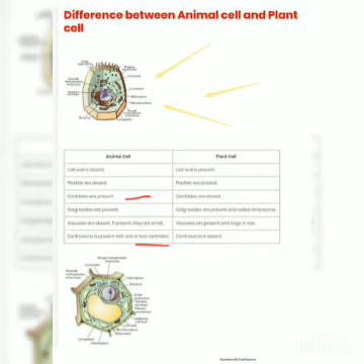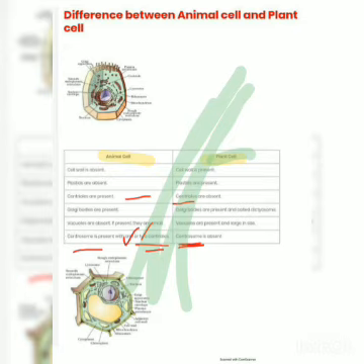Again I am discussing that the centrosome is the unique feature which contains centriole, and the centriole helps in cell division. The plant cell lacks a centrosome, so ultimately it will not have any centriole. But the animal cell has the centrosome, which contains one or two centrioles inside it.